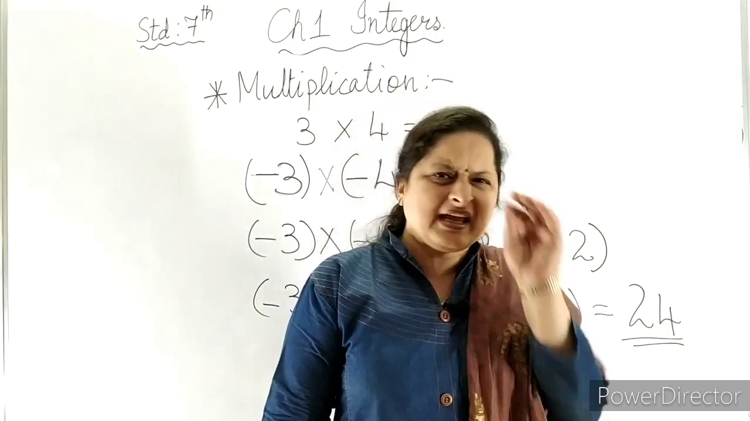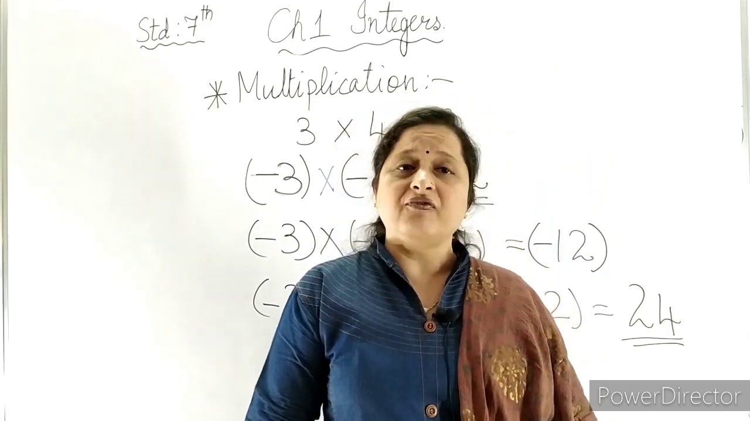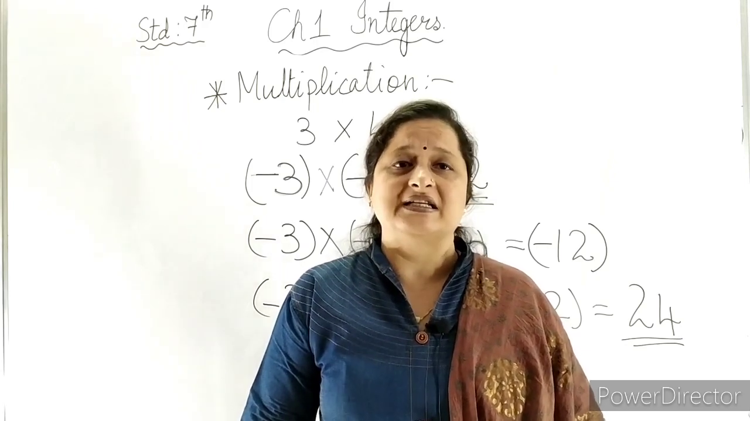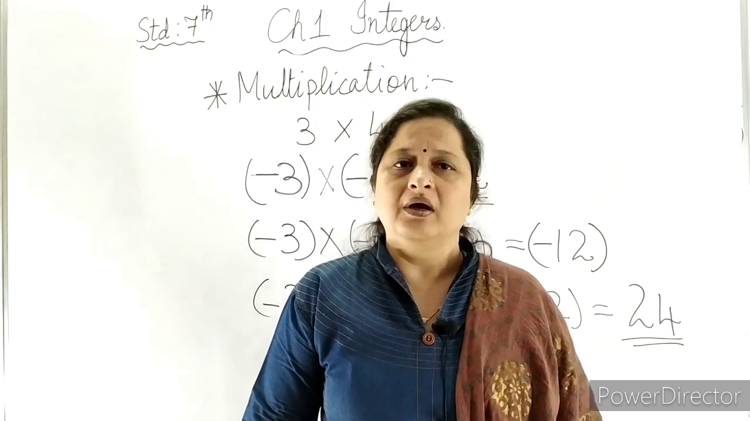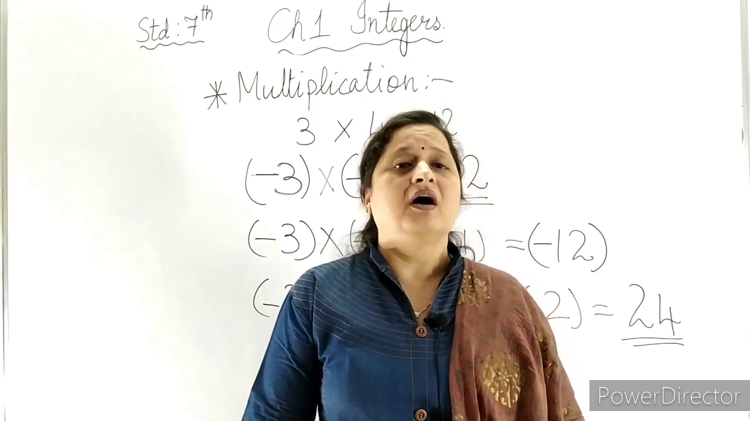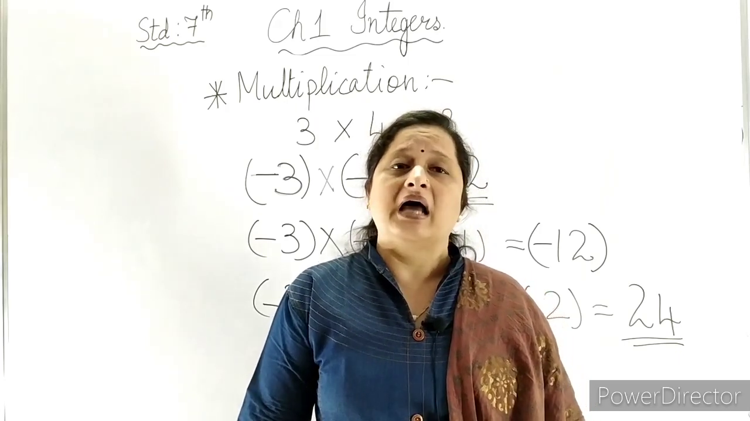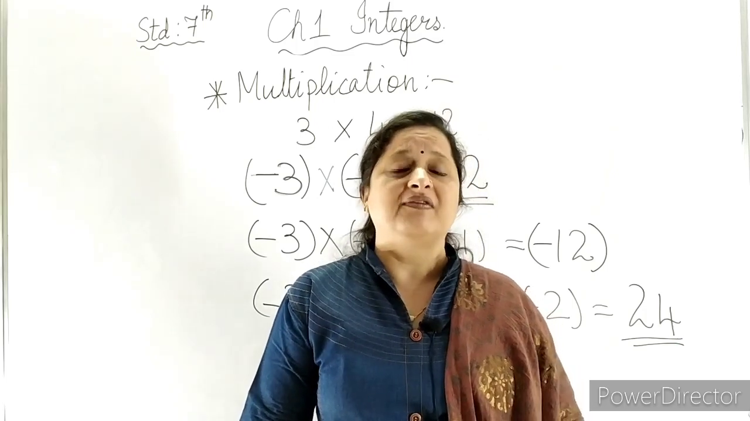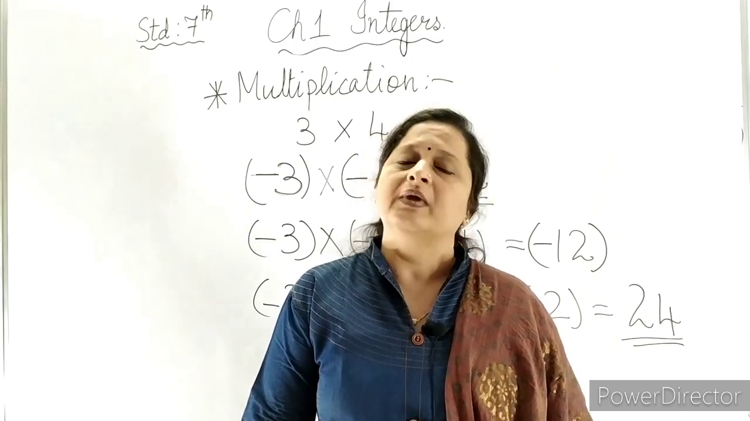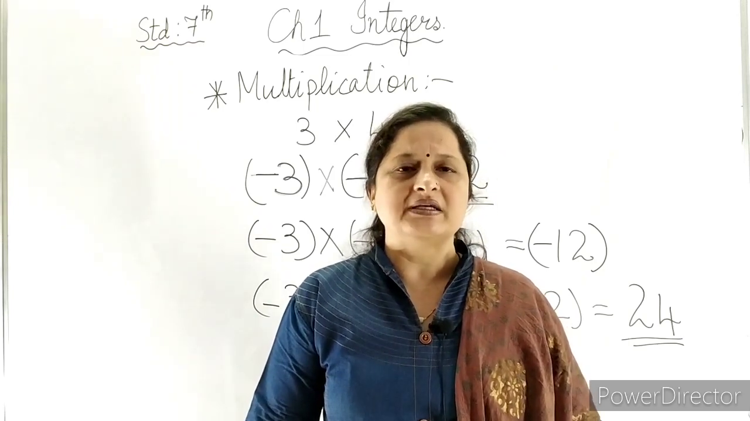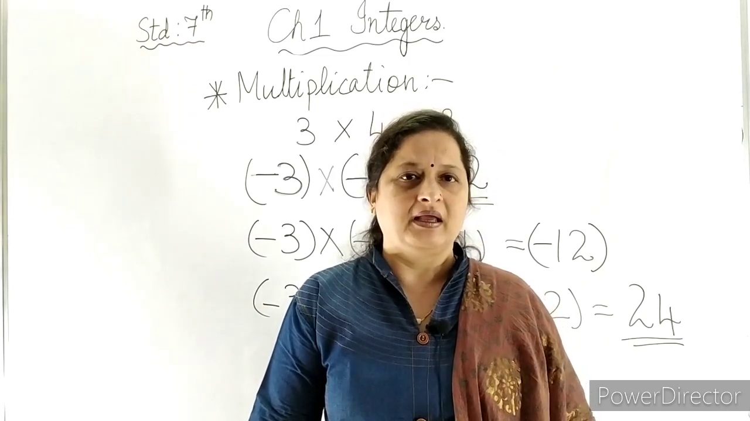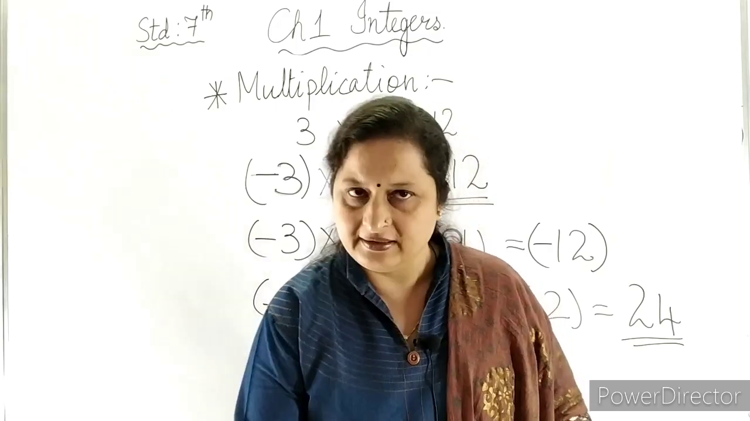Here is one very easy trick to remember. If the number of negative integers is odd, the answer comes to a negative number. And if the number of negative integers is even, the answer comes to a positive integer. So do you understand or shall I repeat in Hindi? Okay, let me repeat in Hindi.